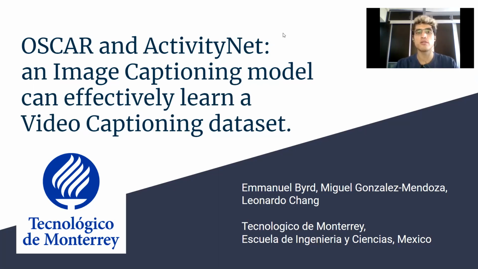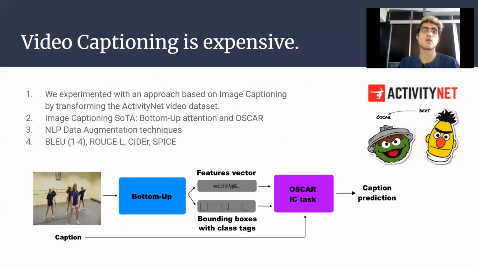An image captioning model can effectively learn a video captioning dataset. This work's motivation comes from seeing that video captioning is very expensive. So we experimented with an approach based on image captioning. We transformed the ActivityNet dense video captioning dataset into image caption pairs, resulting in an image captioning dataset.